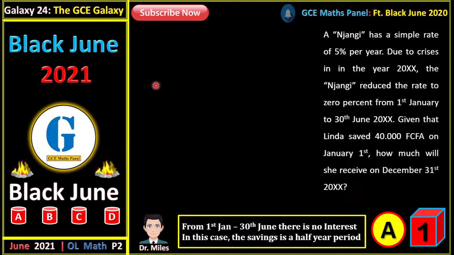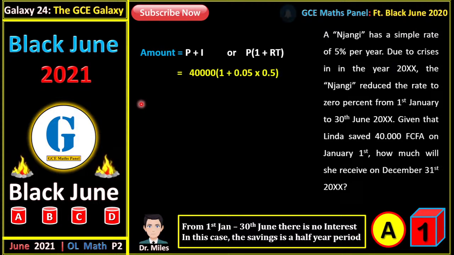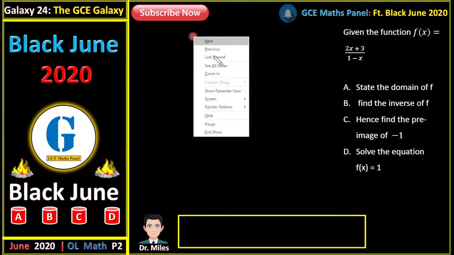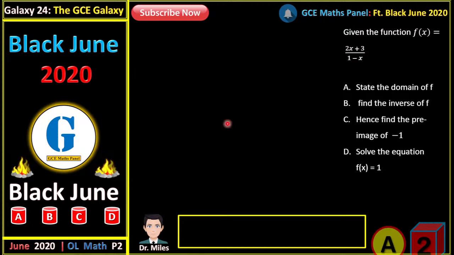Alright, now let us see how we do our calculation. So the amount is equal to principal plus interest, and this principal is 40,000 into 1 plus rate times time. And when we simplify this using our calculators, we will have a total of how much? You can punch your calculators and give us the value. We have 41,000. Okay. So that's it, and that brings us to the second question.